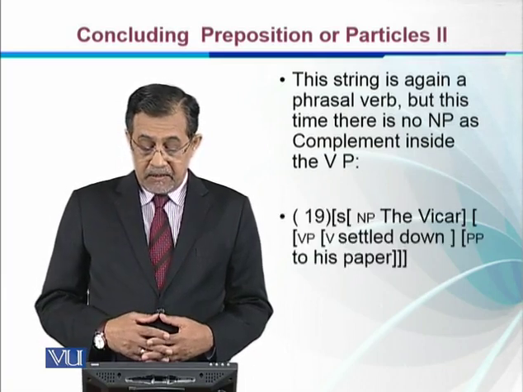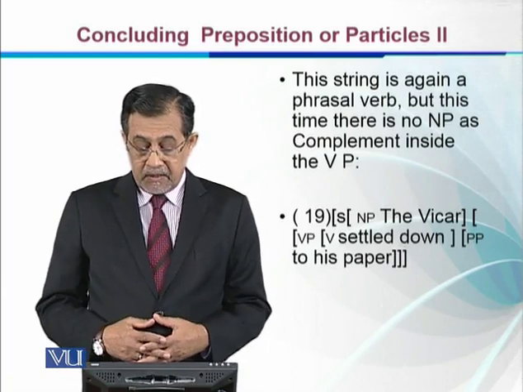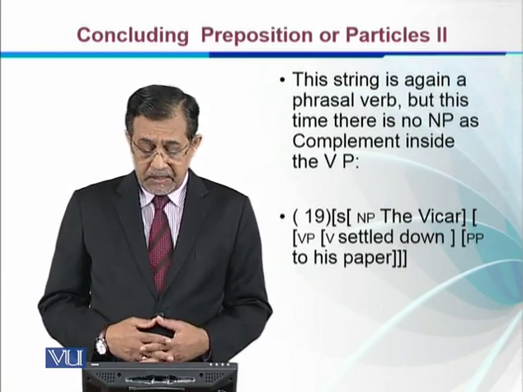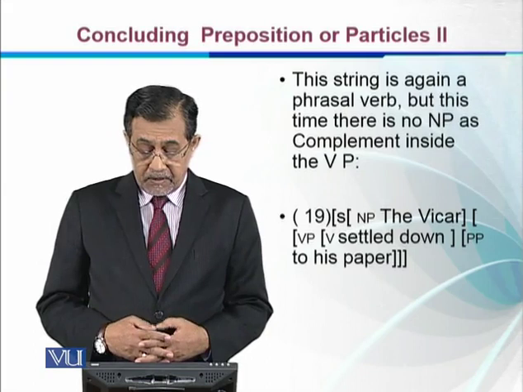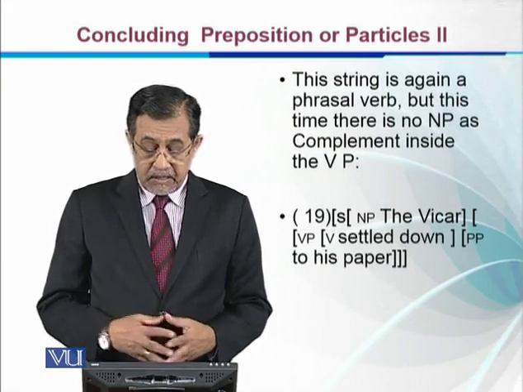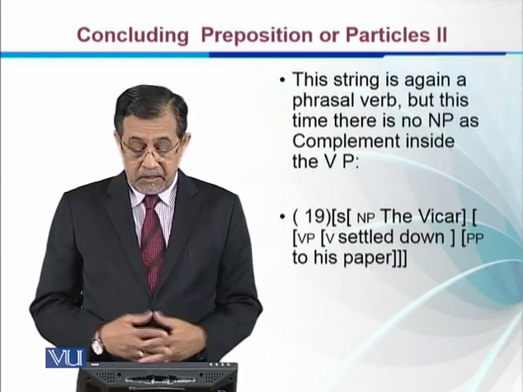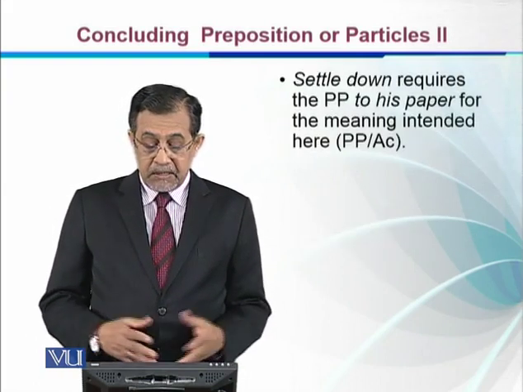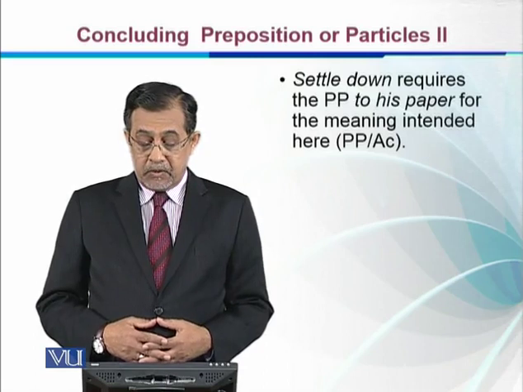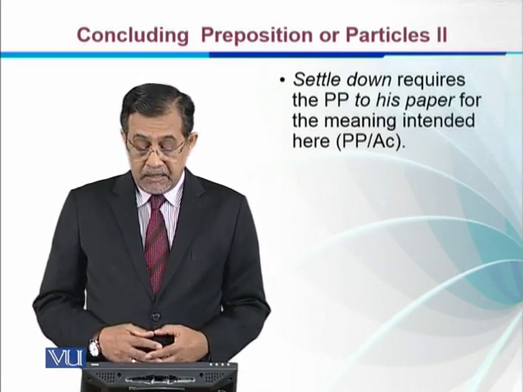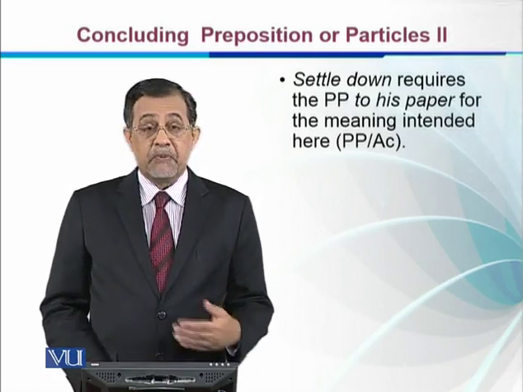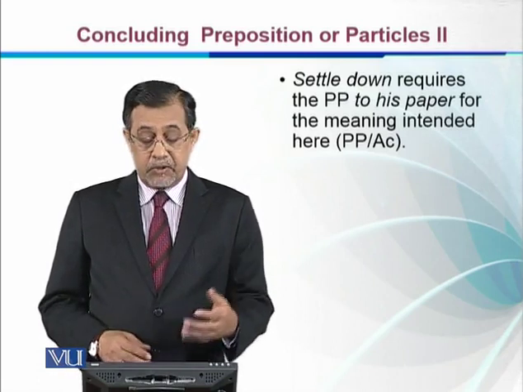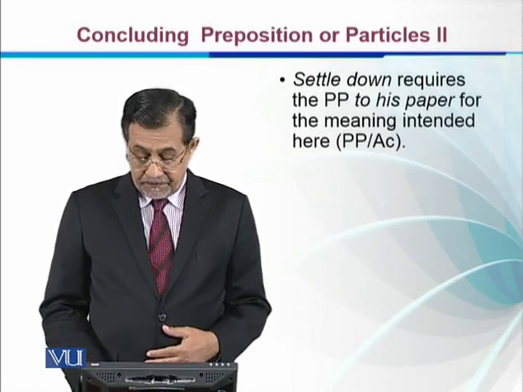The vicar settled down to his paper. That is a prepositional phrase, where to is a preposition, and his paper is a noun phrase. So settle down requires the PP to his paper for the meaning intended here. So it must be followed by a prepositional phrase, which is an adjunct.